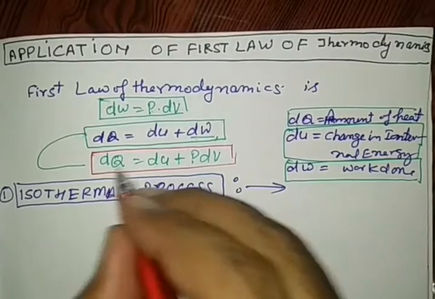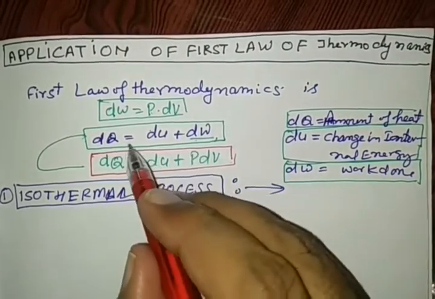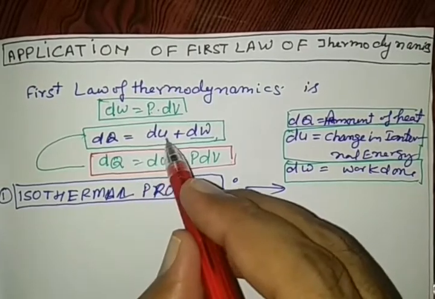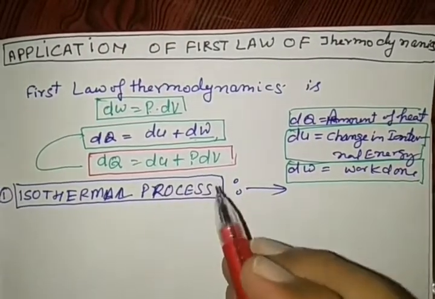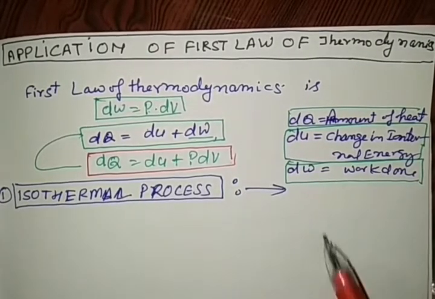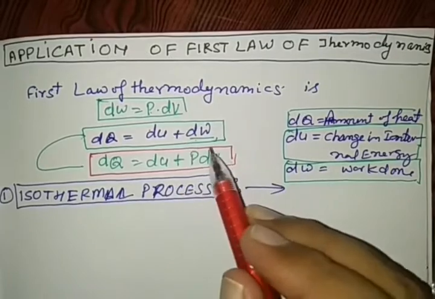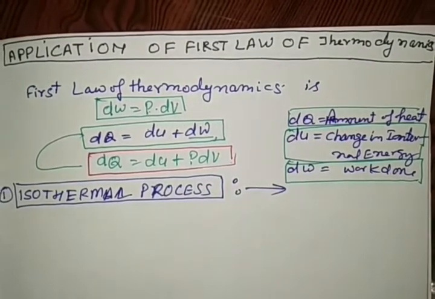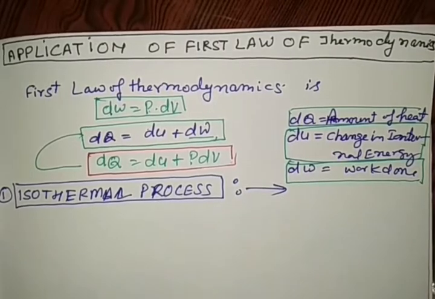So the first law of thermodynamics has one shape dq is equal to du plus dw, and another dq is equal to du plus p dv. We are going to see this mathematical form under various conditions, various processes.